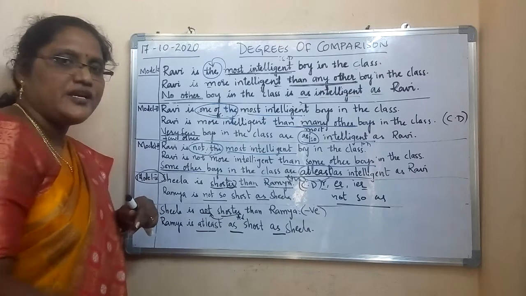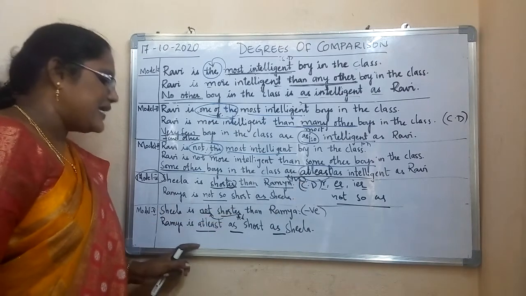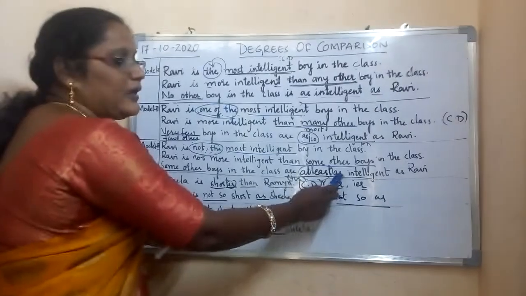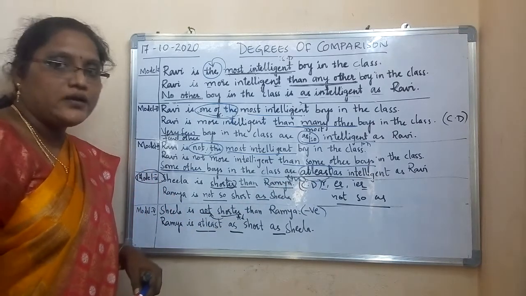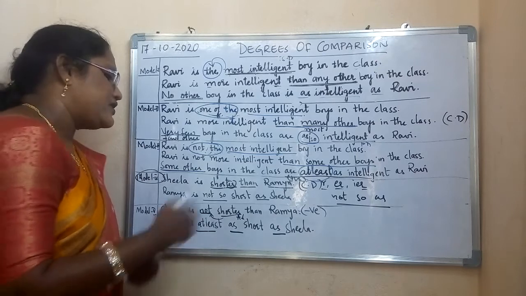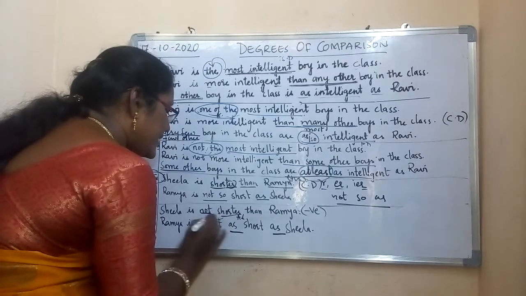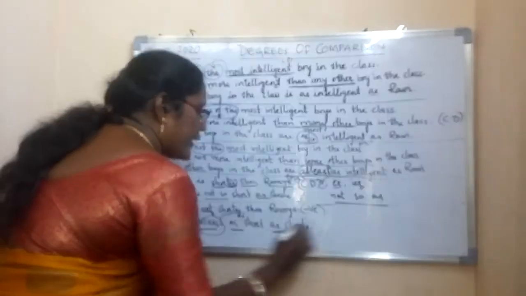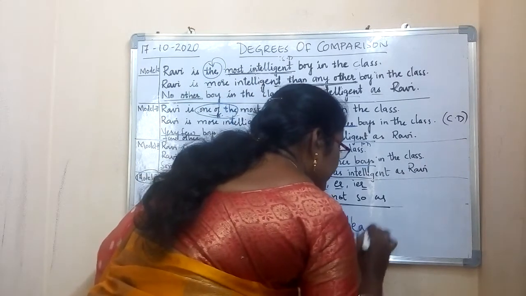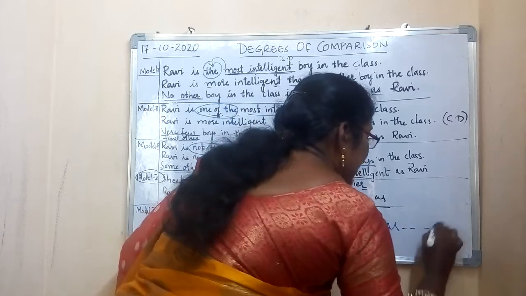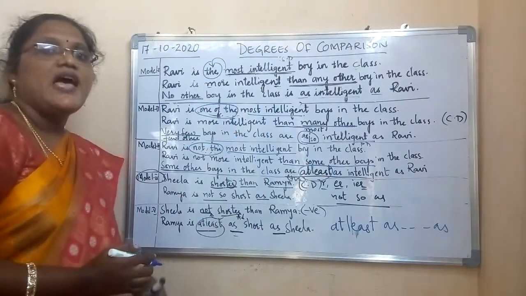Again you have to change the names. Ramya is at least. Just now in type 3 you have used, to make it positive, at least. So now Ramya is at least as short as Sheila. So what is the structure here? At least as. It ends with at least as.